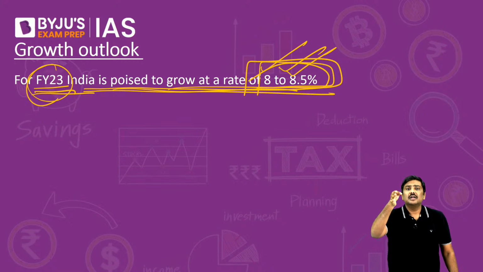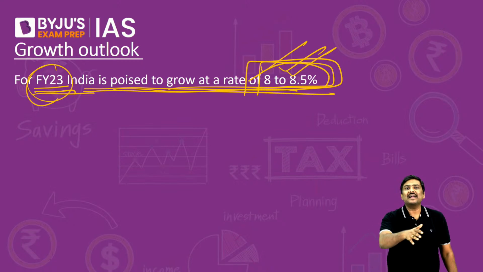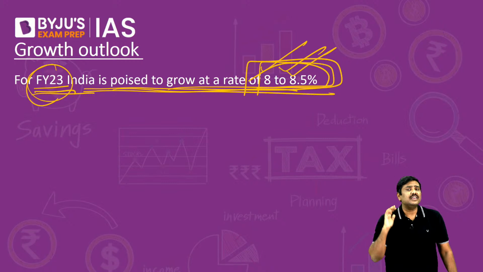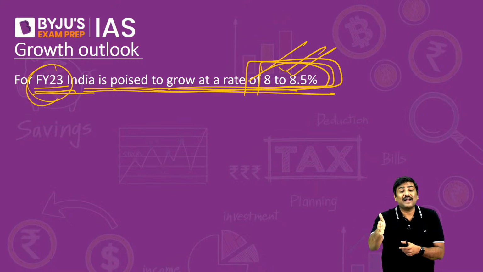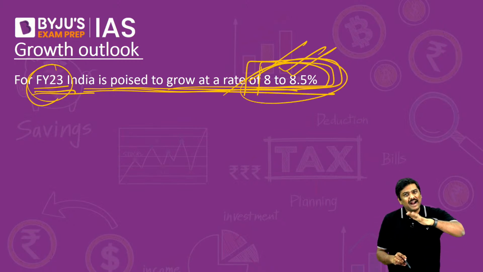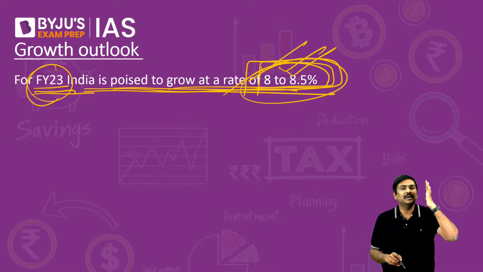Again, you don't have to mug up, but the survey makes certain assumptions. What are the assumptions? It simply says there is no higher impact of the pandemic again on the Indian economy. Imagine there is one more wave of the pandemic, much more severe, and there is a complete lockdown throughout India. Again, I am saying imagine, a hypothetical situation. Do not start messaging your friends saying this fellow is saying there is one more wave. No, I am simply saying that when the survey says we might achieve this growth rate, it is assuming there is no more wave of the pandemic which will have a severe impact on the economy. That is the first point.